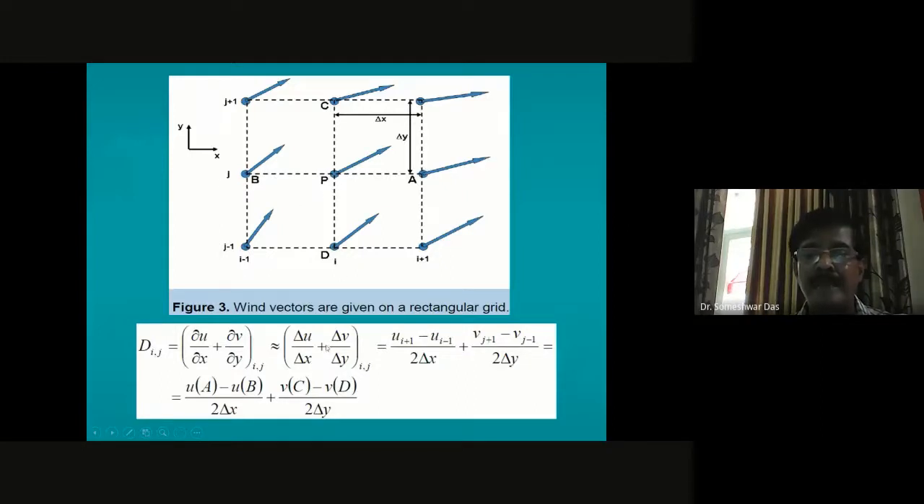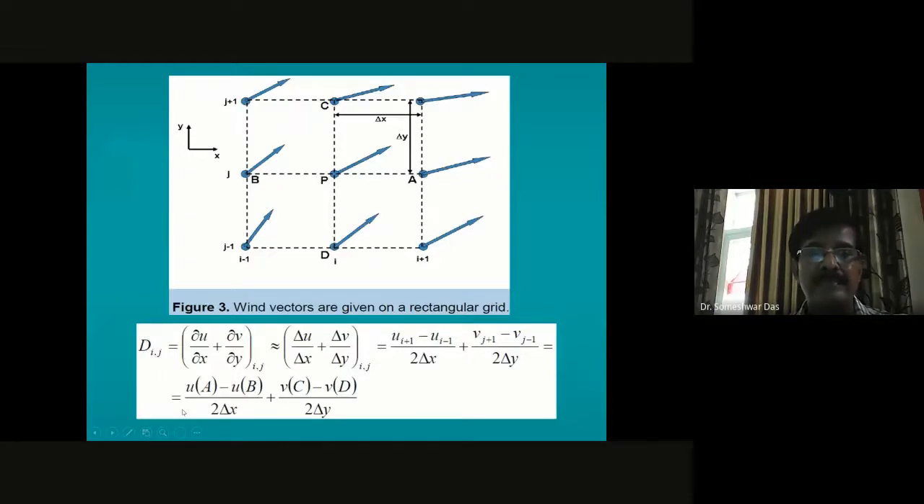And similarly, del v by del y can be represented at this central point as v at j plus 1 at this point minus v at j minus 1 at this point, divided by this distance 2 delta y. So the same thing is written here.